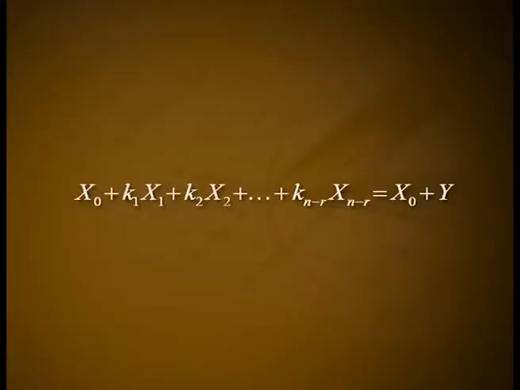Let x0 be any solution of the non-homogeneous system 7. Claim: x0 plus k1 x1 plus k2 x2 plus etc. plus k(n minus r) x(n minus r), which is x0 plus y, where y is equal to k1 x1 plus k2 x2 plus etc. plus k(n minus r) x(n minus r), is the general solution of the homogeneous system 8.